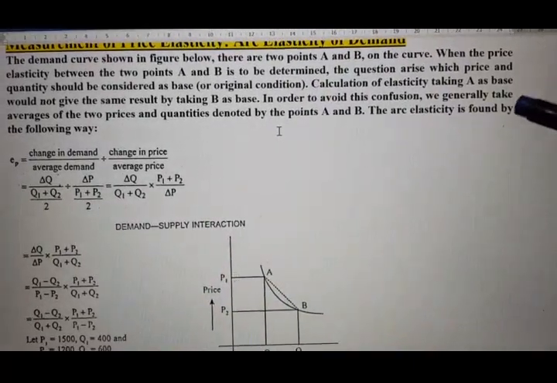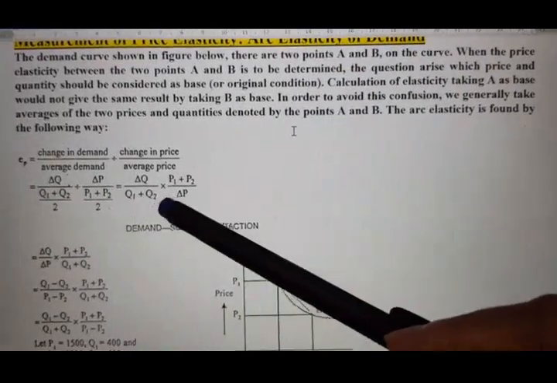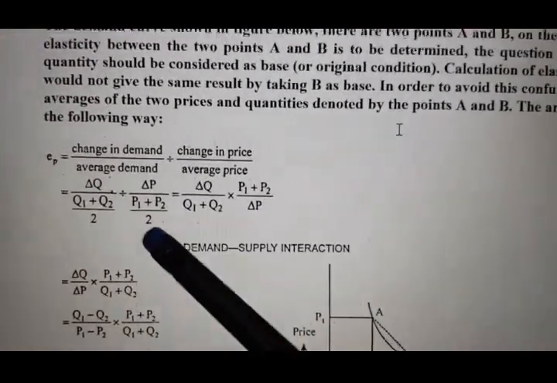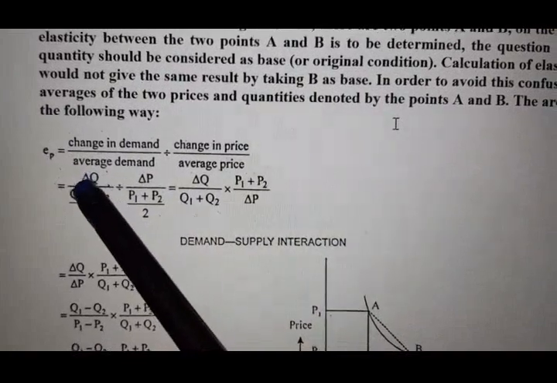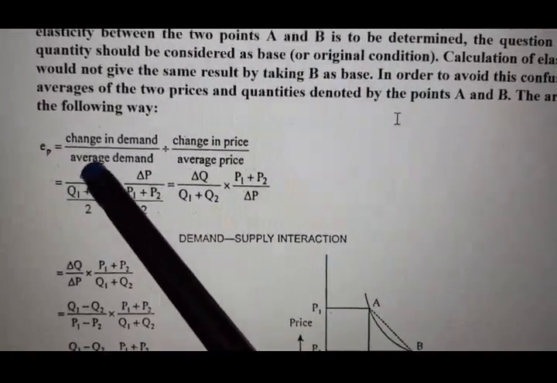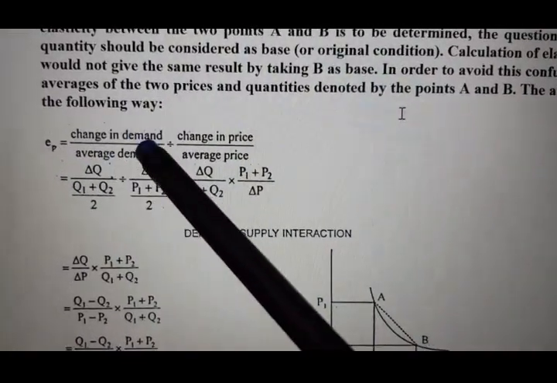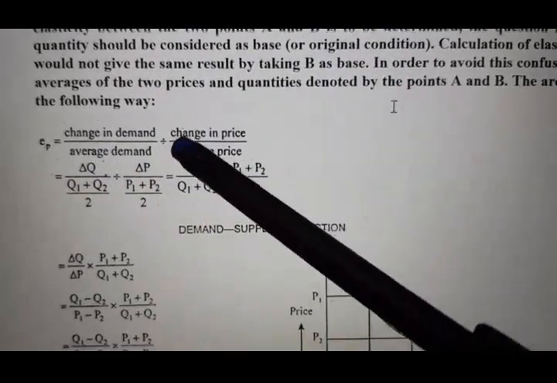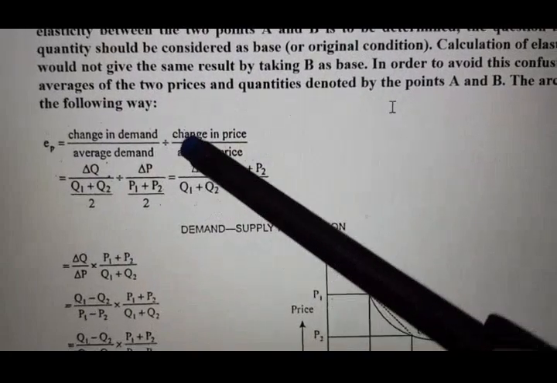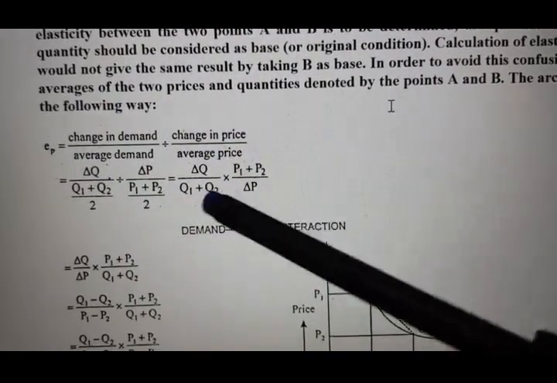The arc elasticity is found in the following way. See how we are finding it out. This is the formula. EP means price elasticity of demand, as I said earlier. EP is equal to change in demand divided by average demand, divided by change in price divided by average price.